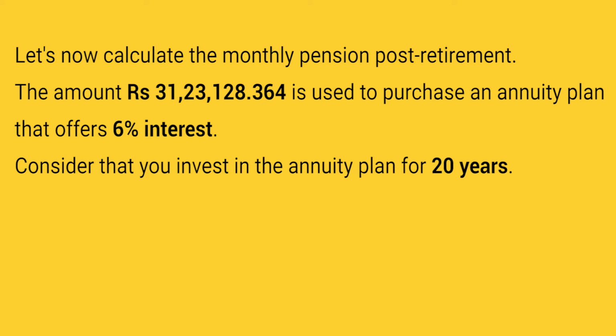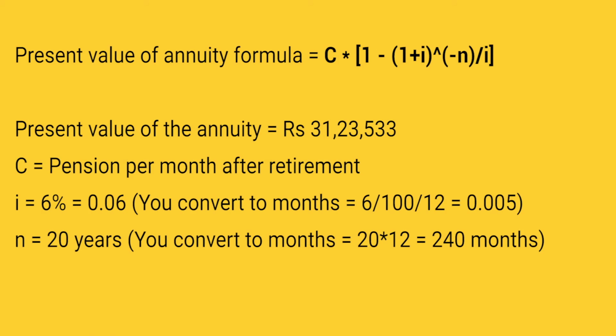₹31,23,128.364 is used to purchase an annuity plan that offers 6% interest. Consider that you invest in the annuity plan for 20 years. You can calculate the present value of annuity using the formula displayed on the screen. Here C represents the pension amount receivable per month after retirement, I represents the interest rate, and N represents the number of years of investment. The interest rate of 6% per annum is equivalent to 0.005 per month. The number of years of investment, 20 years, is equivalent to 240 months.